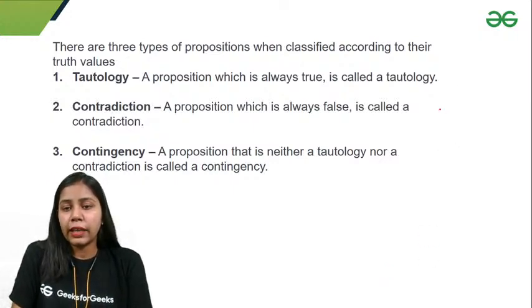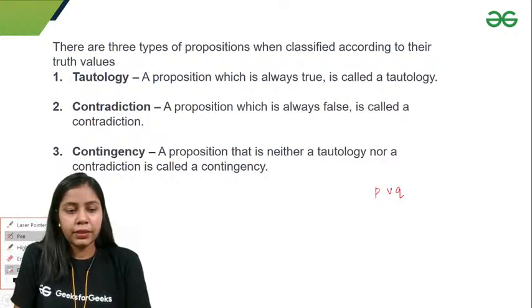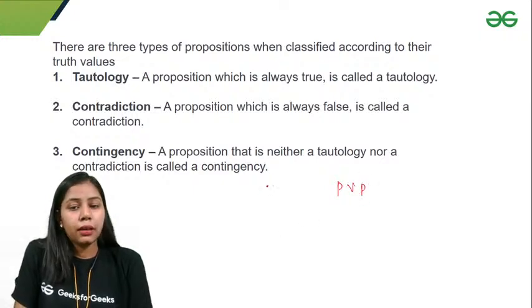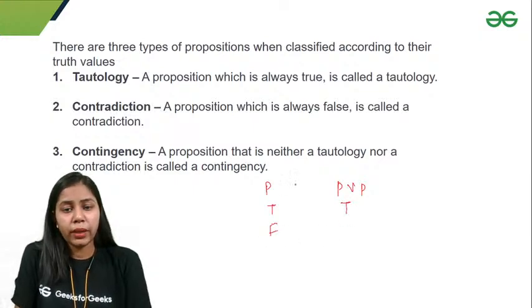Let's suppose I take P or Q. Okay, let's take P or P. If I take P as true and P as false, P or P is always true. Okay, let's take P or negation P. Negation P is false when P is true, and negation P is true when P is false.